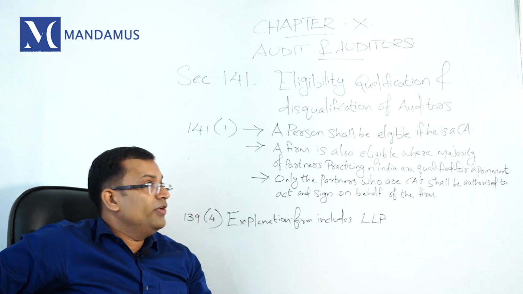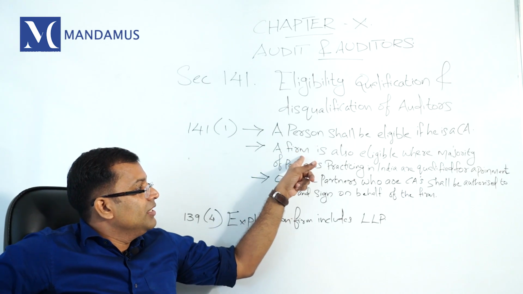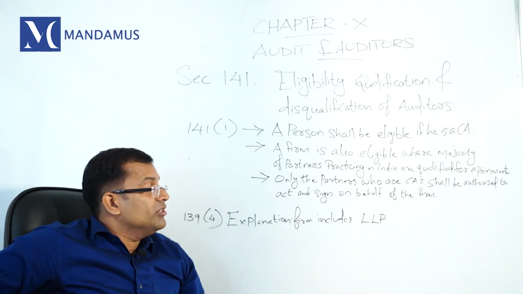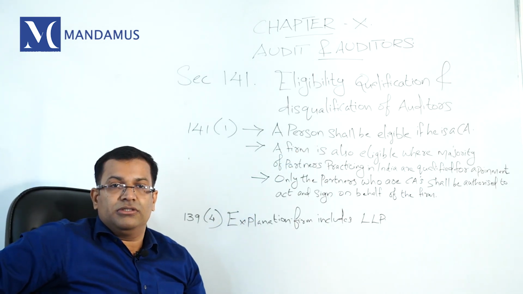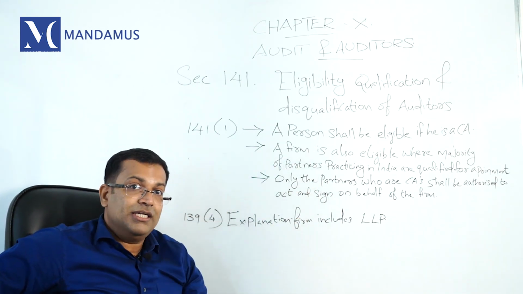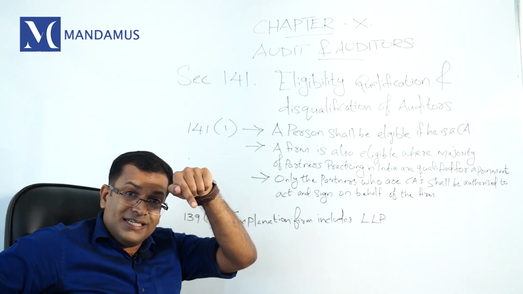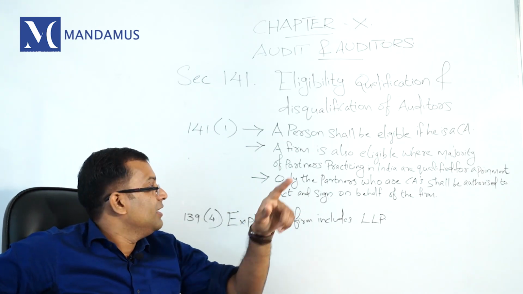Second important point, when you appoint a firm as your statutory auditor, the majority of the partners in that firm should be chartered accountants, and they should be practicing in India. That is an important condition.